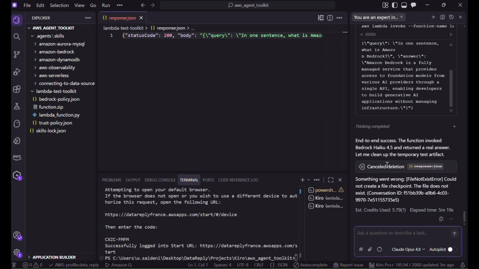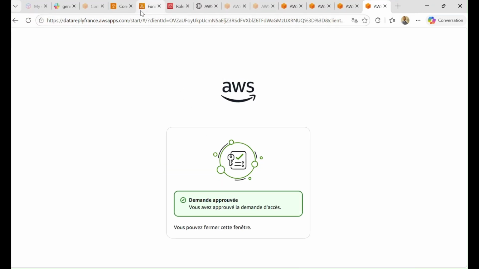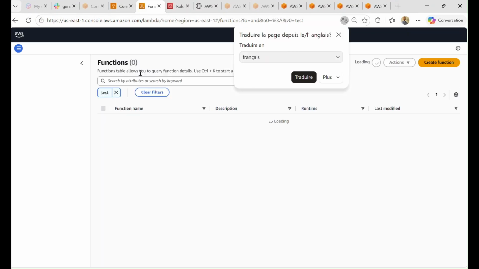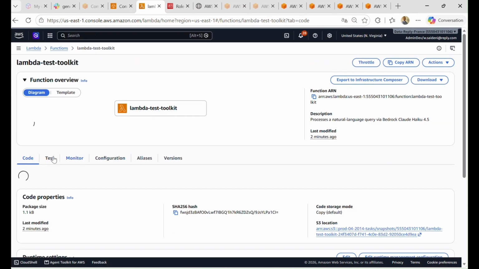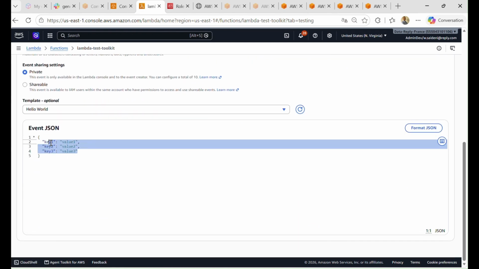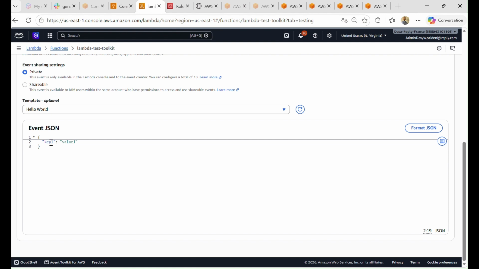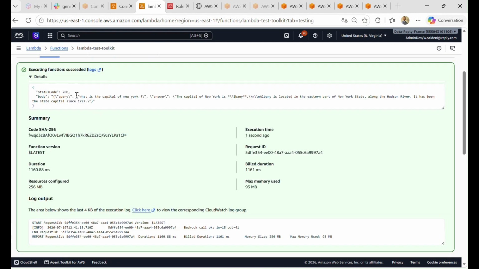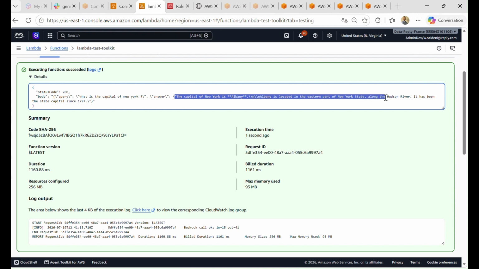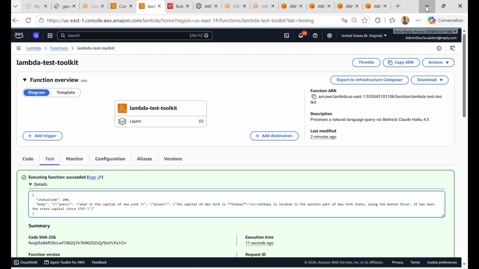That's good. I think we're good. We will see whether the function has been created or not. Here. Yeah. We have our lambda function that has been created, and we will test it in the AWS console. Okay. Yes. Here we have query. Now we can ask the question: what is the capital of New York, for example? Very simple question. Test it. Yeah, the capital of New York is Albany. So yeah, it's good.